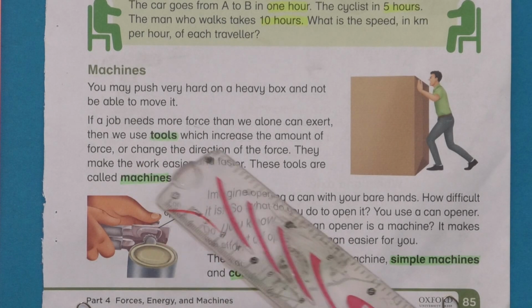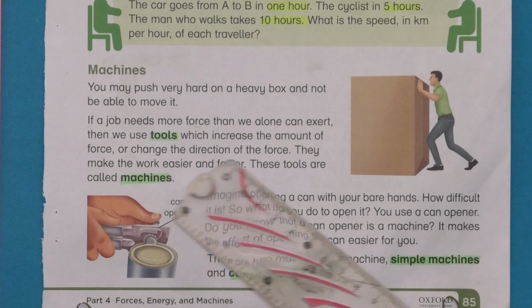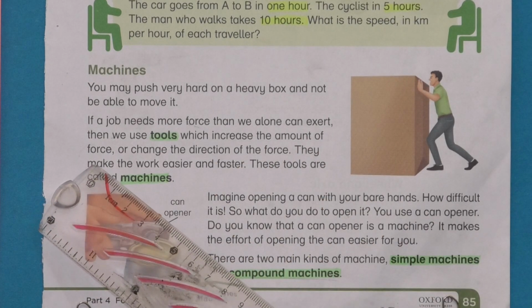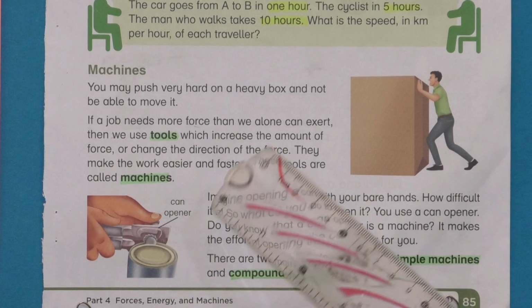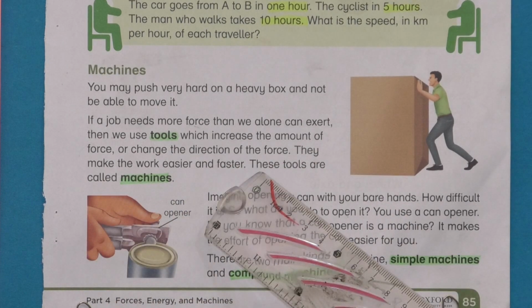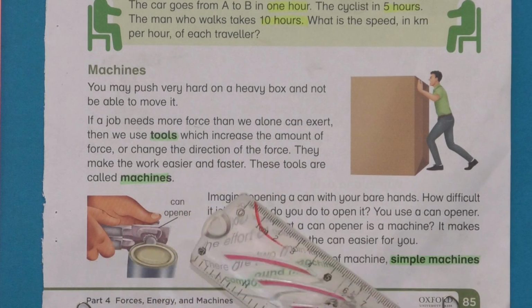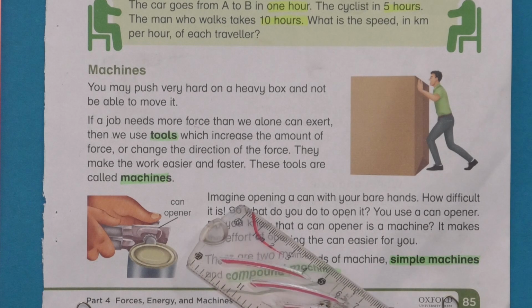Tools are simple machines which can make our work easier and faster, which increase the amount of force or change the direction of the force. They make the work easier, faster and simpler for us. These tools are called machines. These are the simple machines which we are talking about.